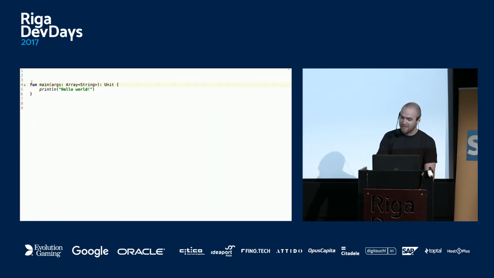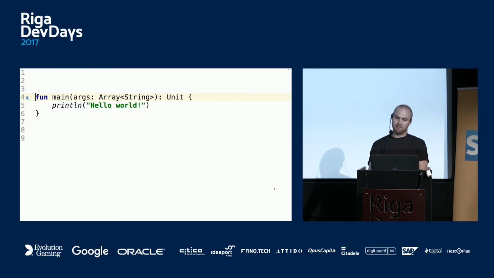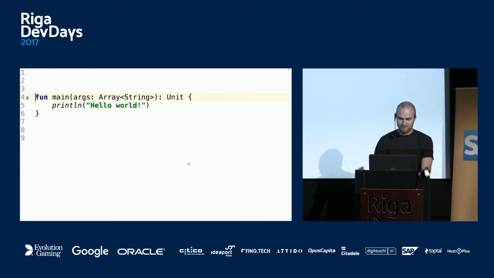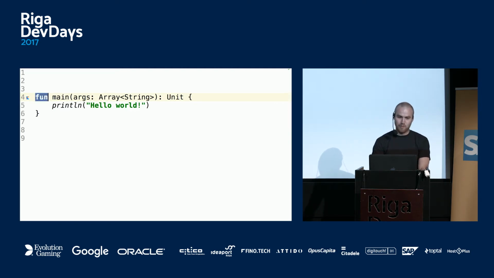So what we have here is IntelliJ in presentation mode. And this is a main function like you would have in Java. So I'm going to run it now. And it prints hello world over here. Right. So here what we have is the fun keyword. Very good choice for fun, because you always have fun in Kotlin.